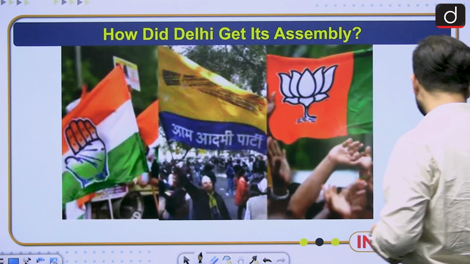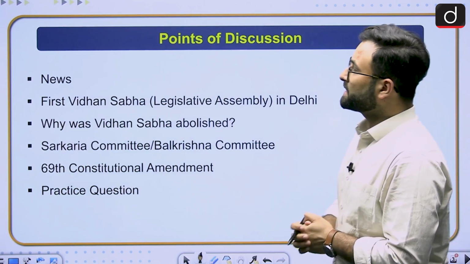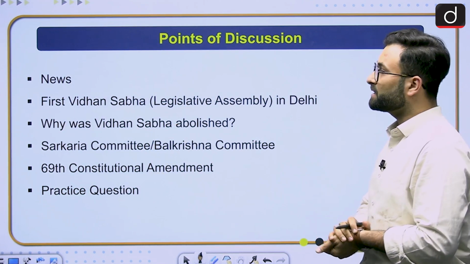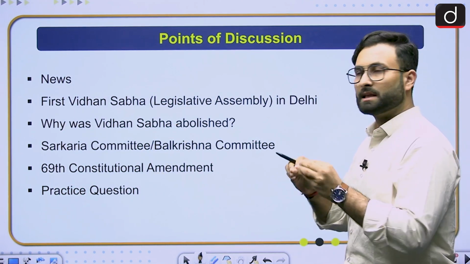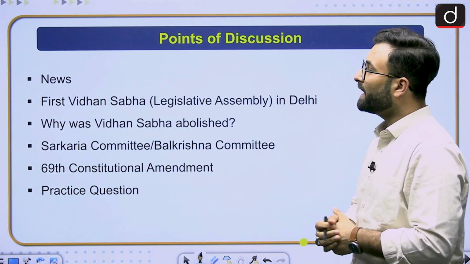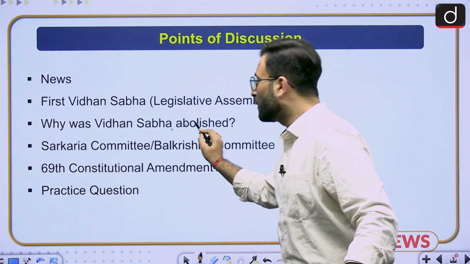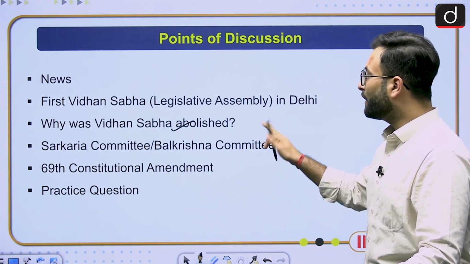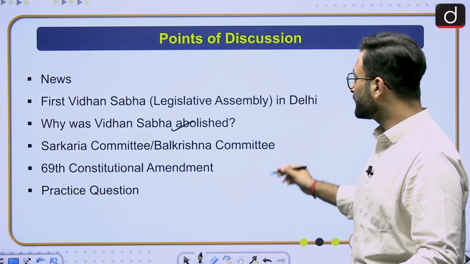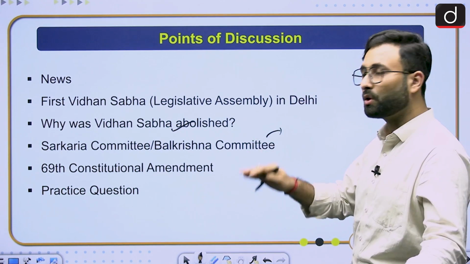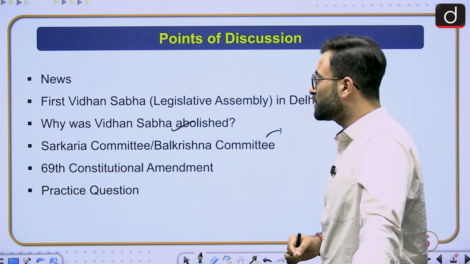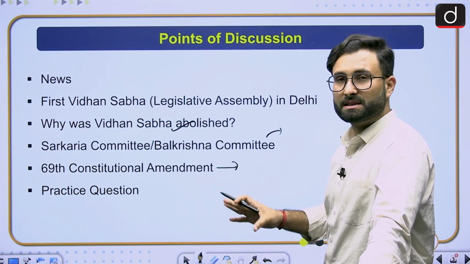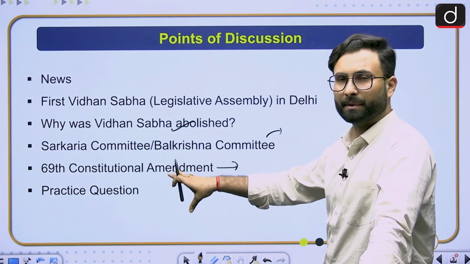Okay, now let's start over here. We will be discussing the news, why we are talking about it, and after that we will go to the next step, the first Vidhan Sabha in Delhi, the first legislative assembly. Then, why was the Vidhan Sabha abolished? Then comes the Sarkaria committee or the Balakrishnan committee. We will talk about their recommendations, and how they were accepted or not. Then we come to the 69th Constitutional Amendment Act and the changes it has brought. After that, there will be a practice question for you.